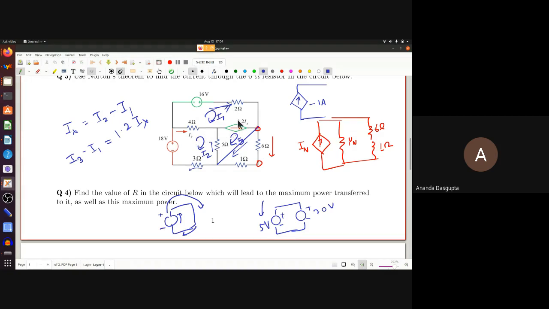But usually, instead of writing this as minus 1.2 Ix, I would write 1.2 Ix with an arrow pointing the other way. Okay, I was a bit confused about the notation actually. Yeah, you would usually not put in a negative value in front, but if it's a controlled source, it's possible. Ix might come out to be negative. Then, of course, if Ix is on the left, 1.2 Ix will also be towards the left.